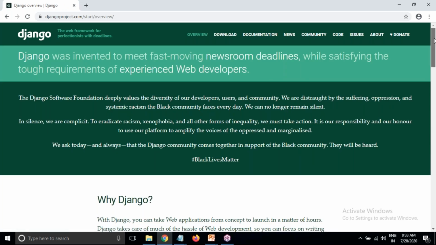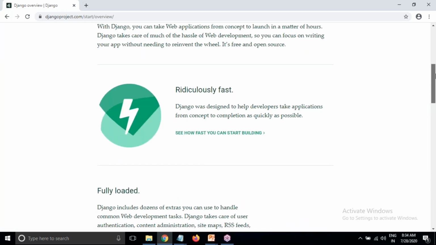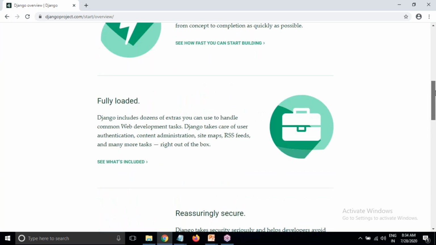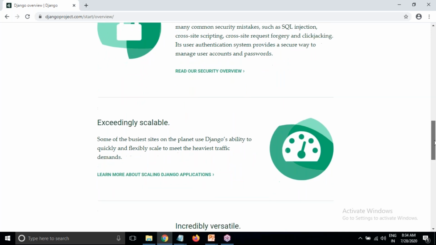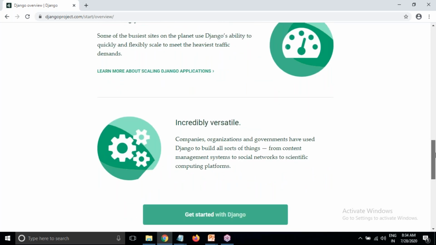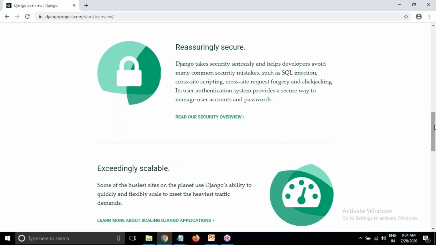So whatever features I've told now here, you can see: ridiculously fast, fully loaded, reassuringly secure, and scalability is there, and also versatile. All these are there. Okay, so here I've just repeated all these things.